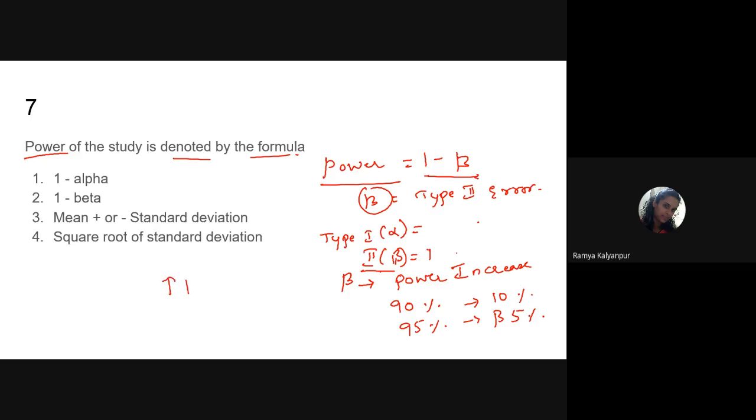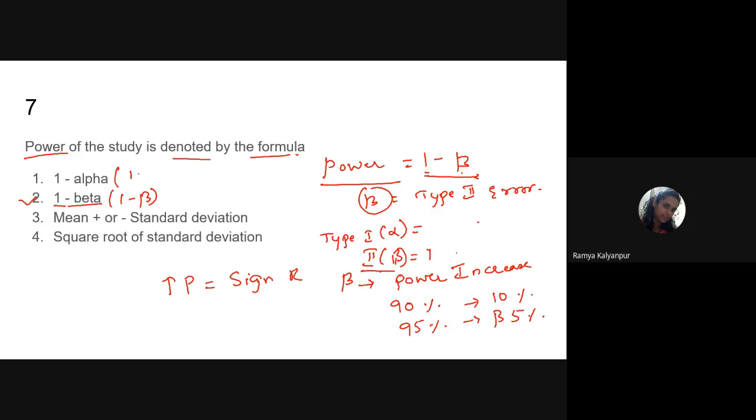The more the power, the stronger or more significant our study results are. So the power of the study is represented by the formula 1 minus beta. It is a straightforward question. So option number 2 says that power means 1 minus beta.